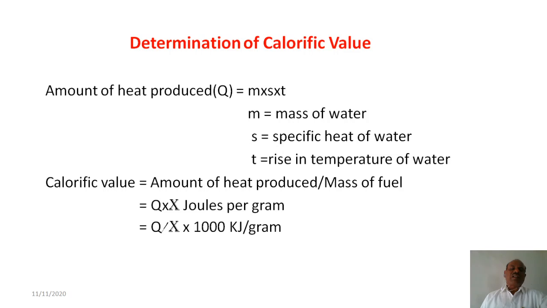This is how you determine the calorific value in kilojoules per gram or joules per gram using this formula. Sometimes a problem is also asked in examination, where you determine the calorific value from a number of given values and one value is unknown.